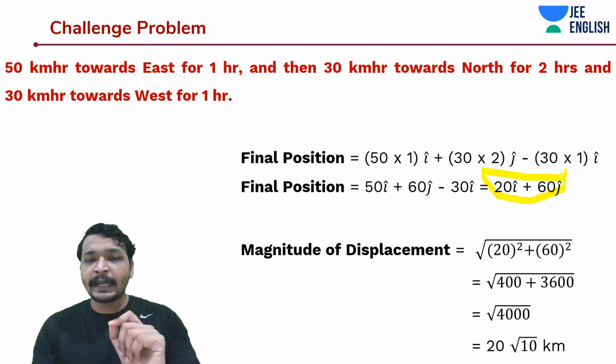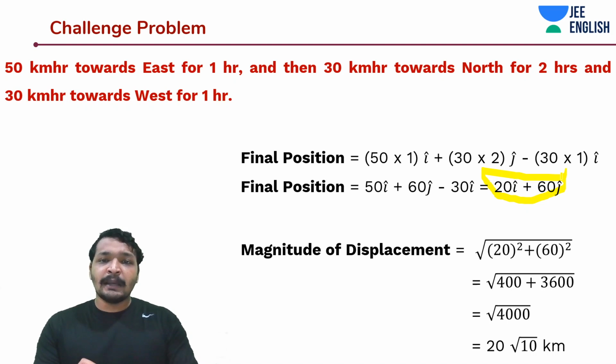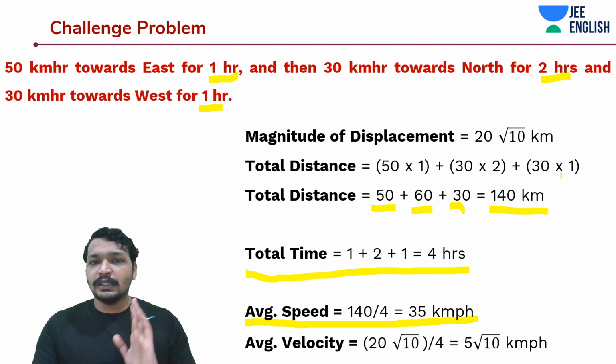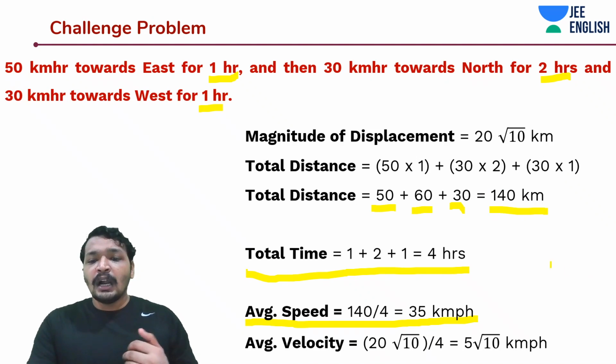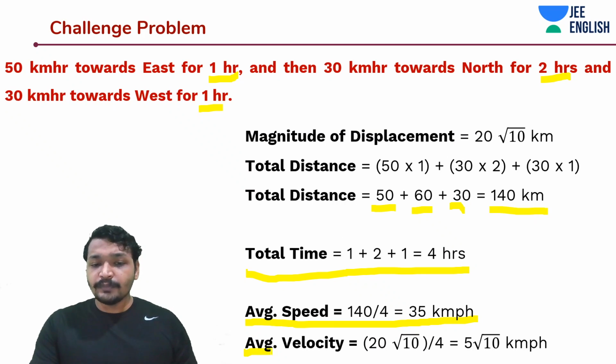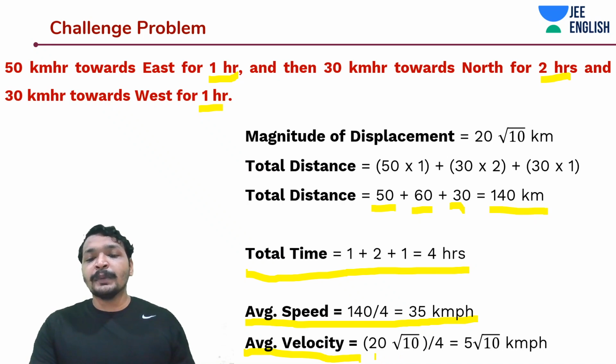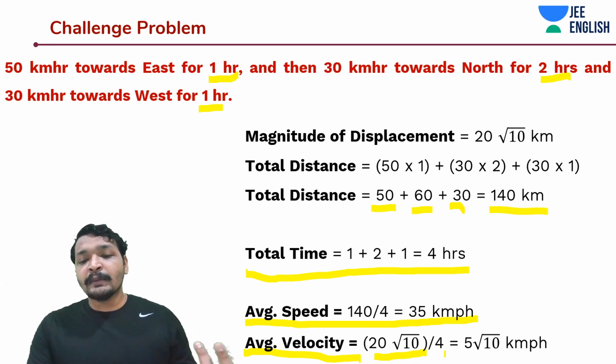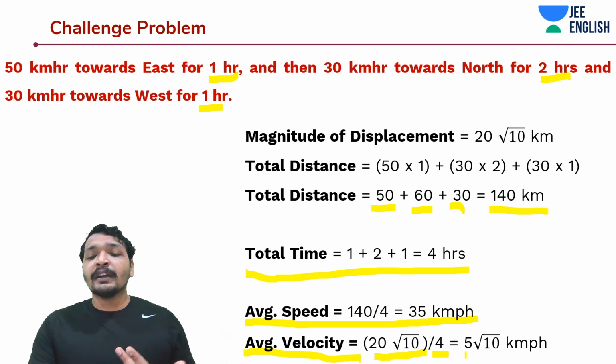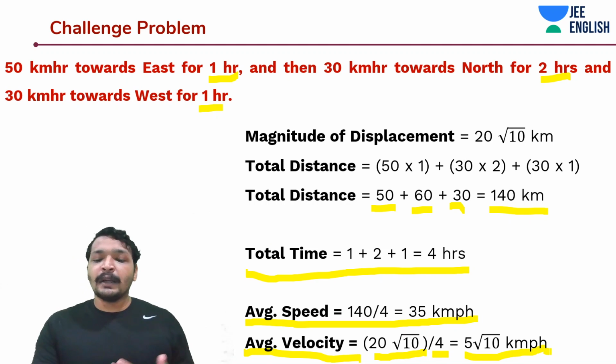So that would be 5 i cap plus 15 j cap. But in this case we are talking about the magnitude of average velocity. We haven't spoken about the velocity itself. So that would be 20 under root 10 divided by 4, and that would be 5 under root 10 kilometers per hour.